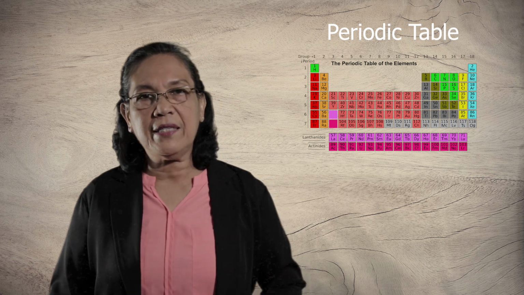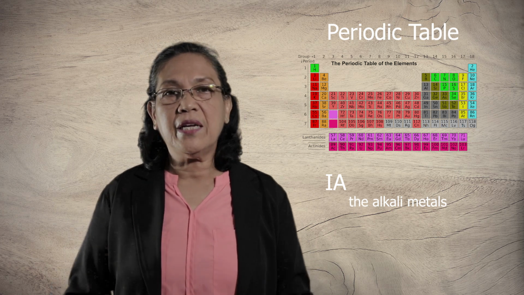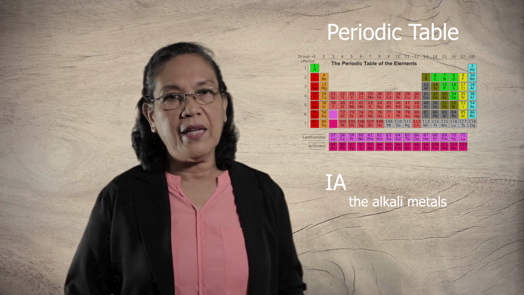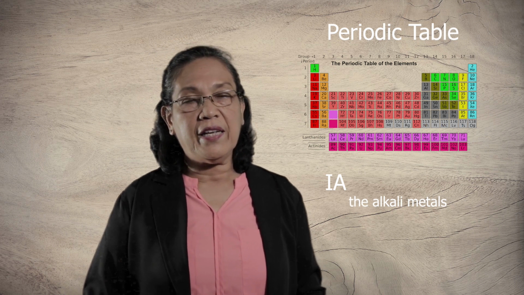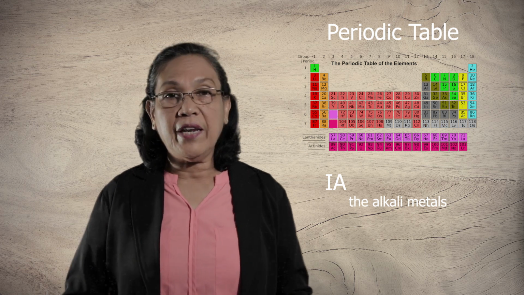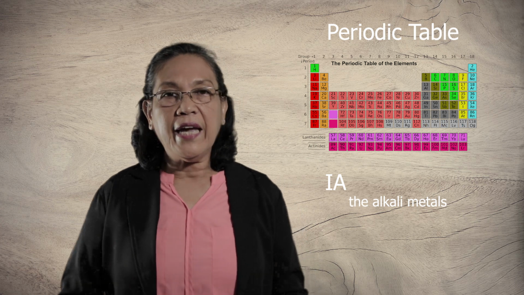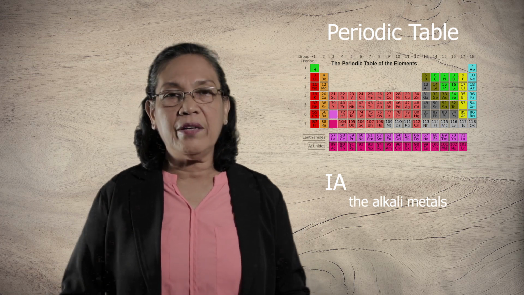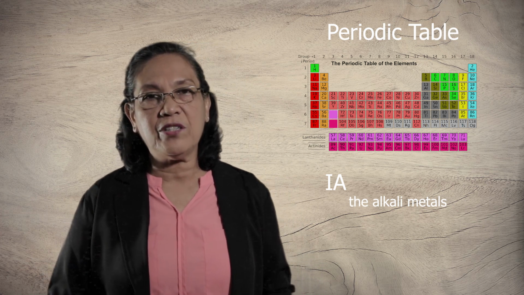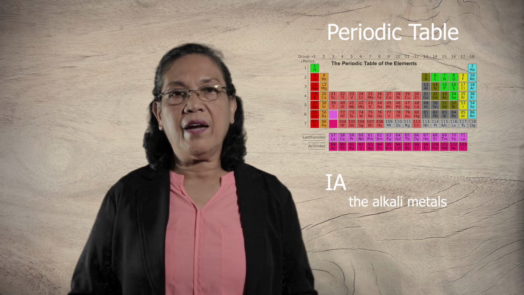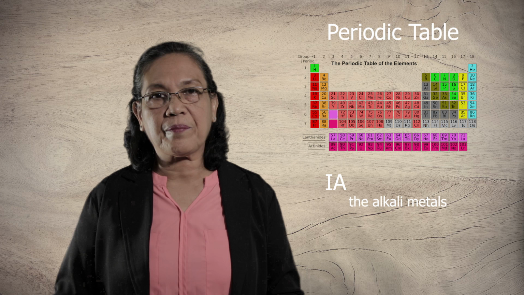For the A families, we have the 1A family, which is known as the alkali metals. These alkali metals have only one valence electron. They can donate one electron when they form an ionic bond, and they have a low ionization energy. That's why it's easy for these elements to give up their valence electron.